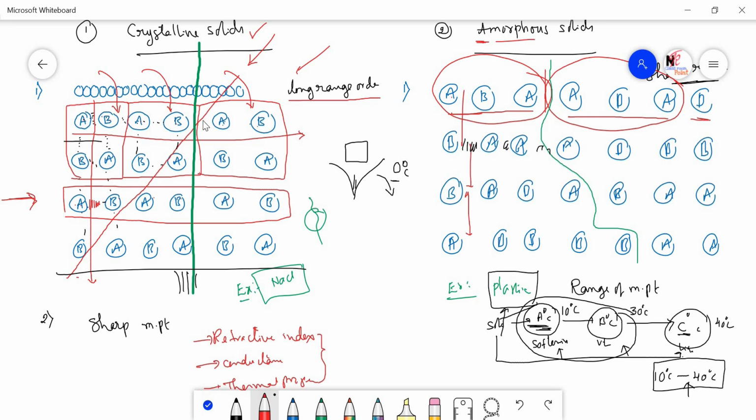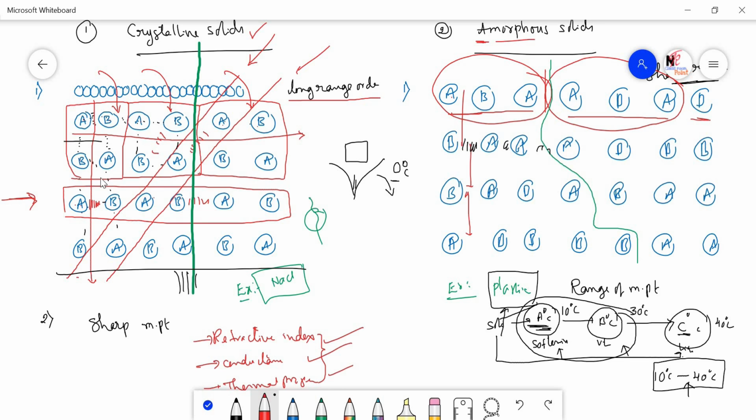But if you see along this particular direction, only B particles are arranged. Or else you can see along this direction only A particles are arranged. So the attraction forces among the A particles are different from the B particles, and attraction forces between AA are different from AB particles. Hence, crystalline solids give different values of refractive index, conductance properties or thermal properties.